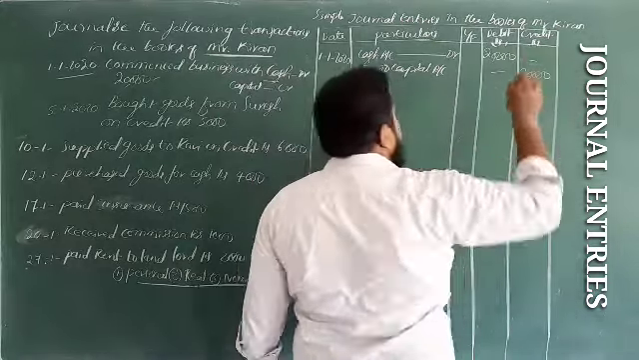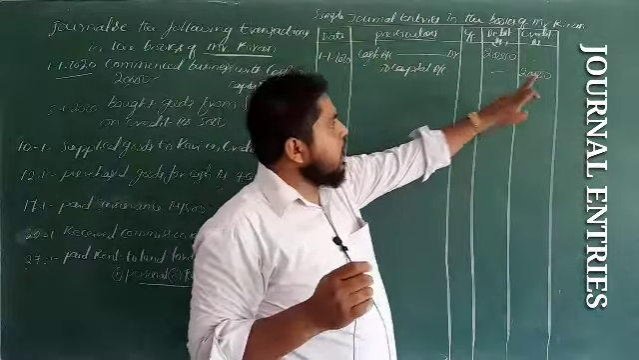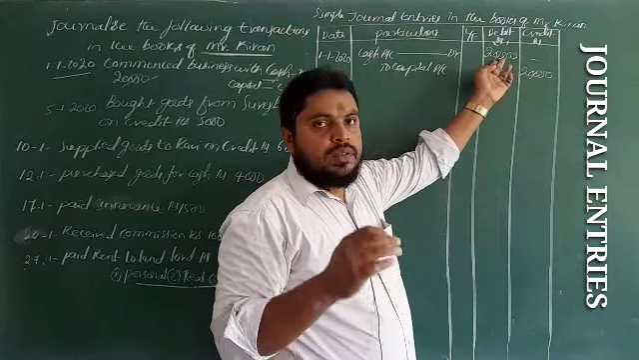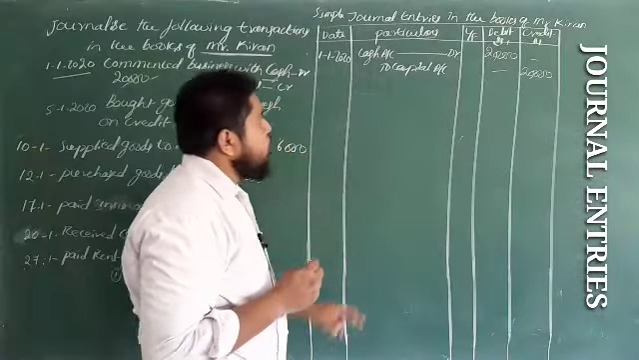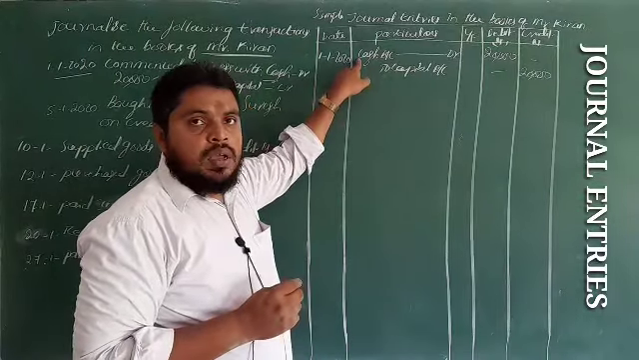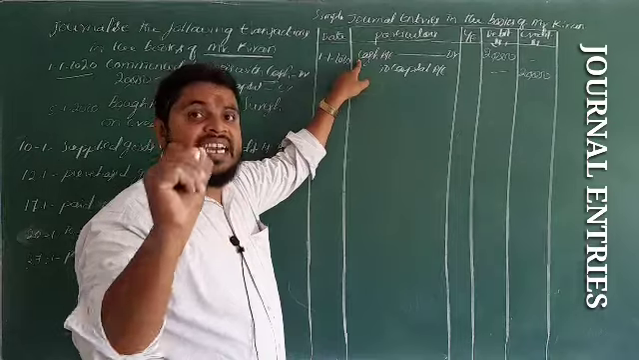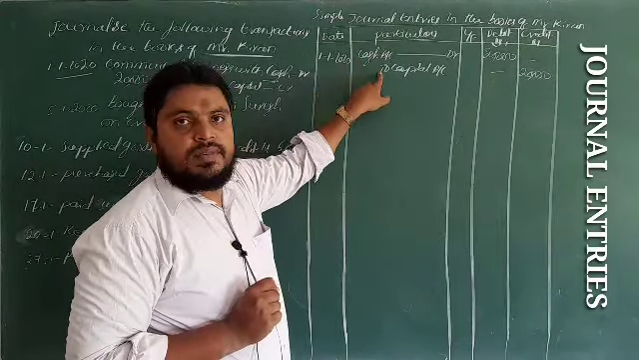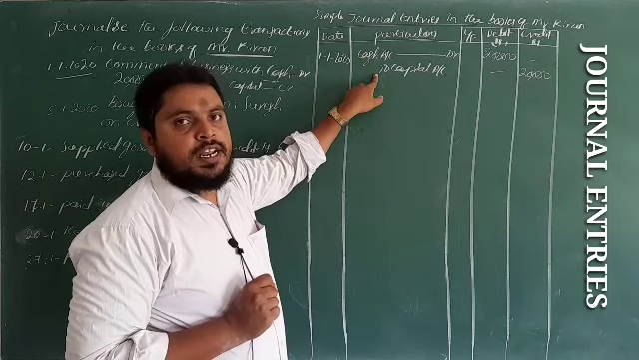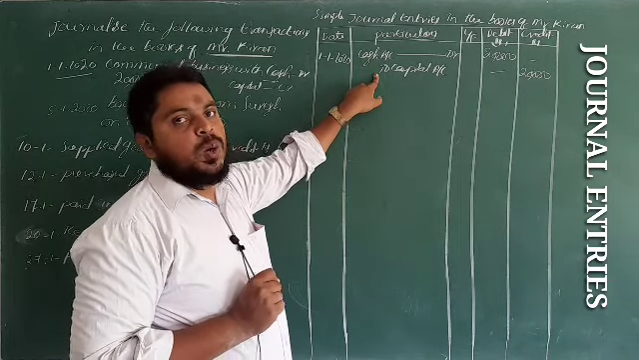So, debit equals credit and credit equals debit. This is the dual concept. Now, for this entry, you have to write the narration. Narration means the explanation for this entry, a detailed description that we have to write.